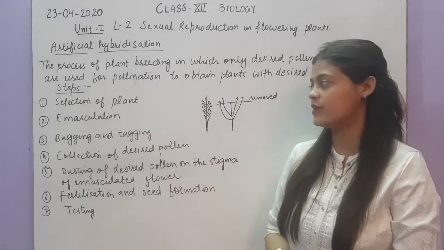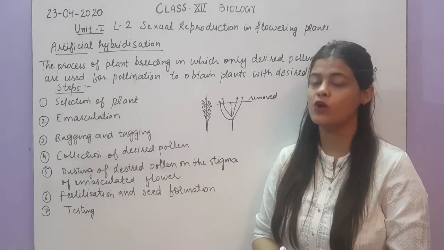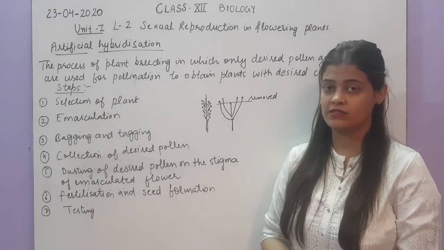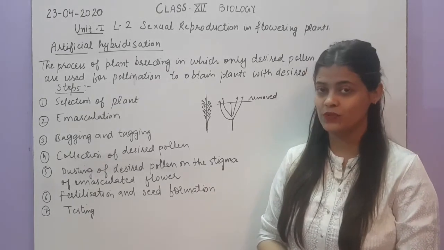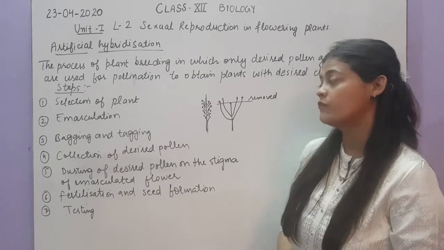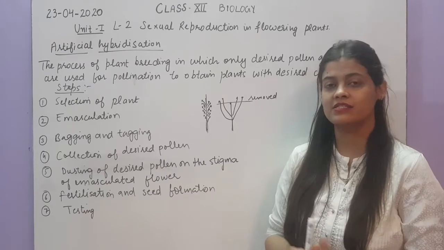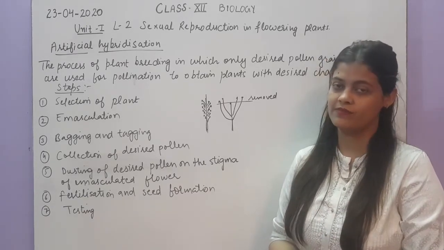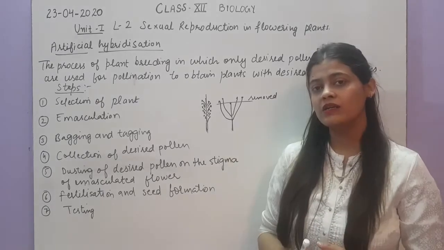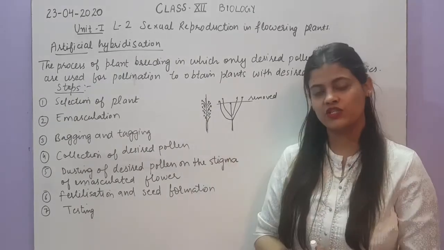The first step is selection of plant, because we want to obtain a plant with desired characteristics. It means deciding from which plant we are going to take pollens and from which plant we are going to use the female reproductive part. For example, if we want a sugarcane plant with a thick and long stem, we will breed between two plants, one having a long stem and the other having a thick stem. That is the selection of plant.